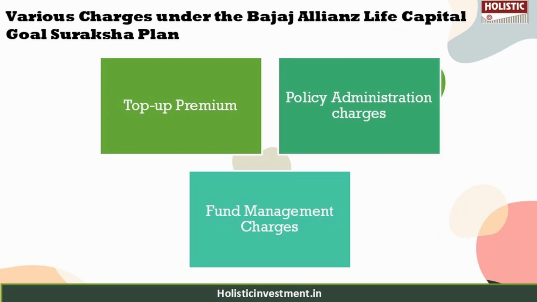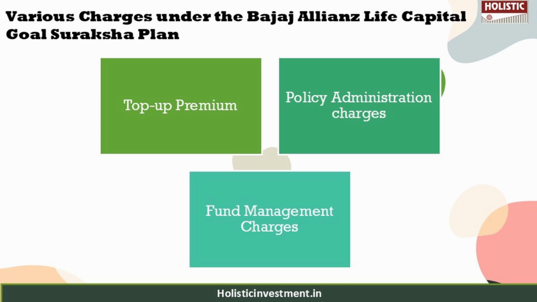There are also various charges under this policy. There is no premium allocation charge, but we do have charges for topping up your premium, and also there is a policy administration charge, which is at most 500 rupees per month, and this charge will be deducted at each monthly anniversary by the cancellation of units at the prevailing unit price. And also there is a fund management charge, which they charge based on the fund you have chosen and how much risk profile it has. If it is high risk, there will be slightly higher charges compared to moderate risk profile funds.